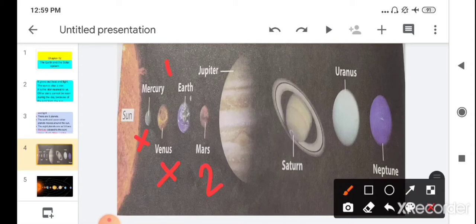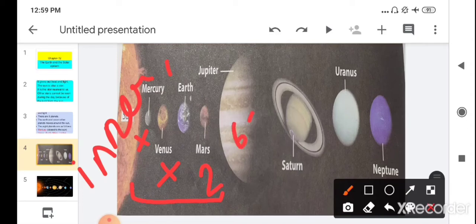Children, these 4, Mercury, Venus, Earth and Mars, are known as inner planets. After Mars, the next planet is Jupiter. Can you tell me how many moons Jupiter has? Very good. It has 69 known moons. Then after Jupiter, the next planet is Saturn.